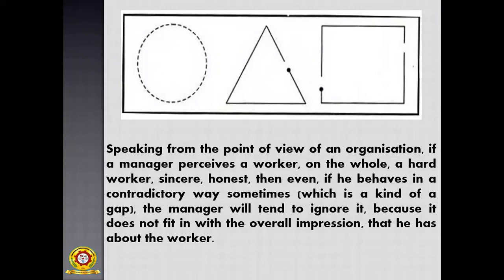Every worker's perception, behavior, attitudes and work is different from one to another. Some are sincere, some are honest, and some are hardworking. So different types of people are there. You have to see the overall impression of the employee.